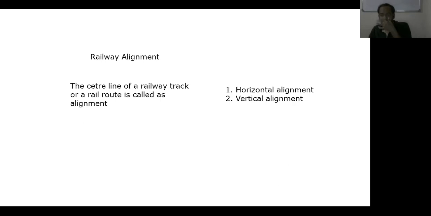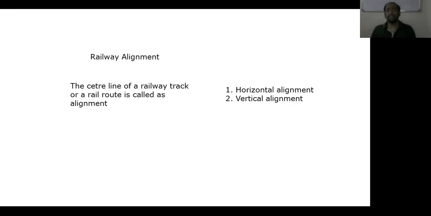Without any purpose, if you construct a railway track, it will not be called a good alignment. The alignment of a new railway line should serve the basic purpose for which it is being constructed. As brought out earlier, the purpose may include strategic considerations, political considerations, developing backward areas, connecting new trade centers, and shortening existing rail lines.